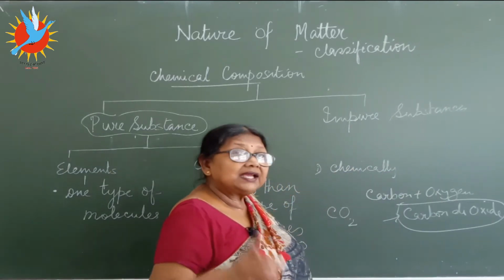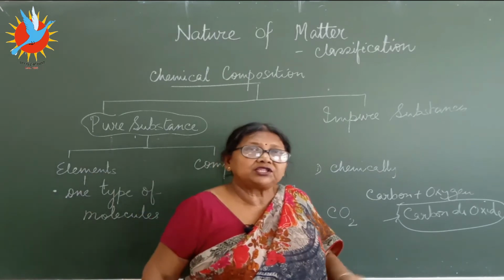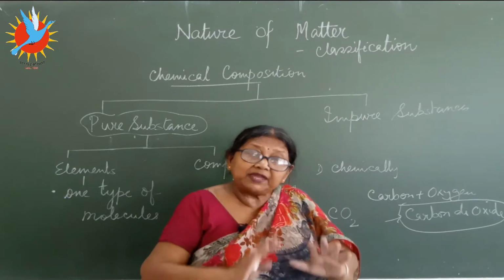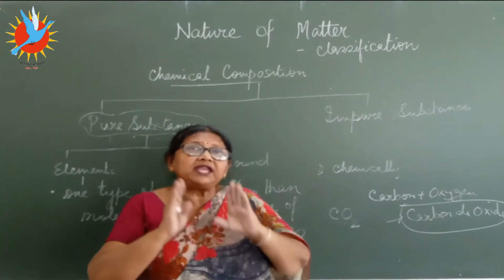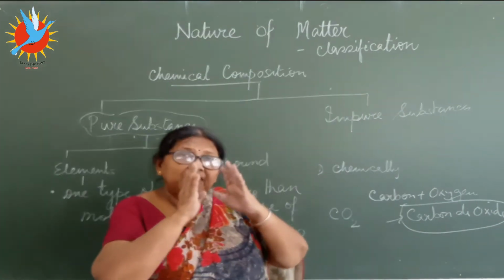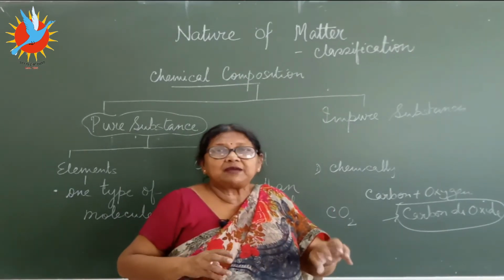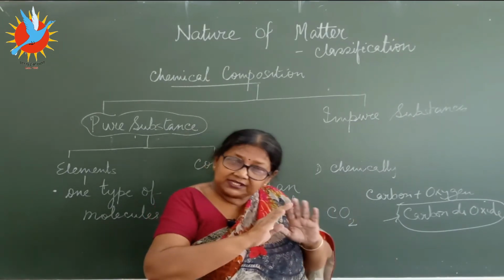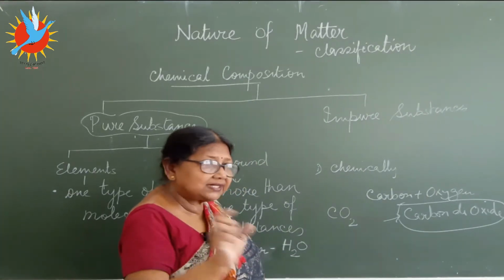But how they have combined, you can't take one jar of carbon and one jar of oxygen and mix them. You will not get it. You will not get carbon dioxide. They combine chemically after chemical reactions, and that too by a definite proportion of weight. What do you mean by that? That means there is a fixed number, fixed proportion by weight. Only this much of carbon can combine with this much of oxygen to make carbon dioxide. In detail we study later on.